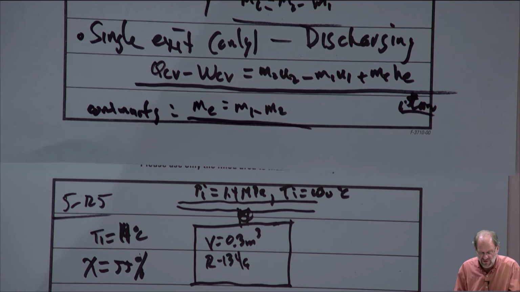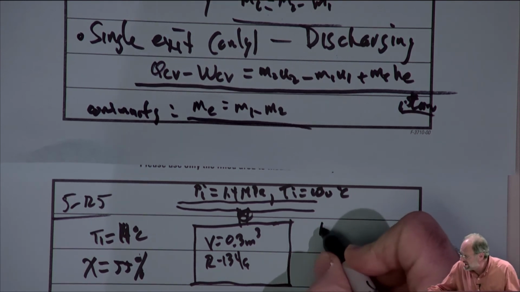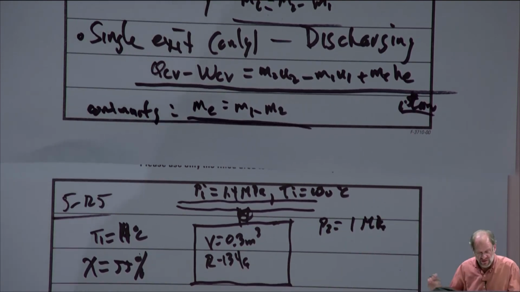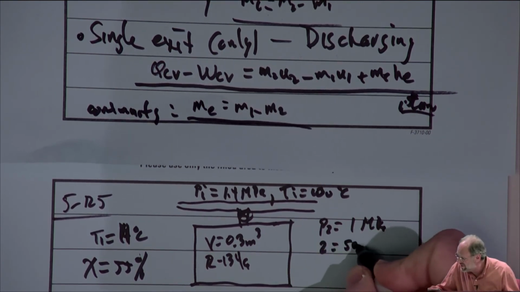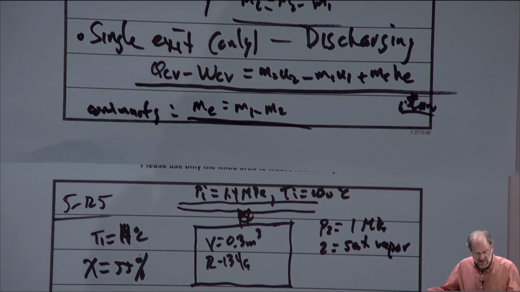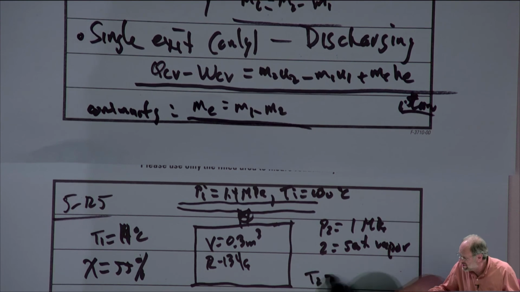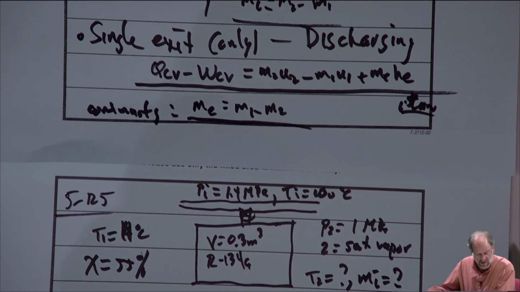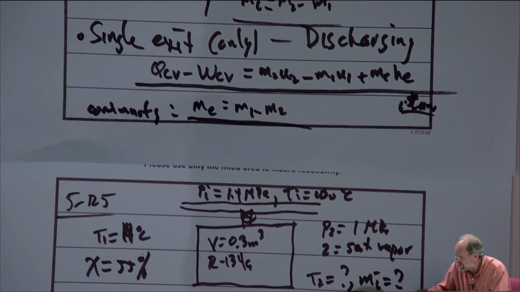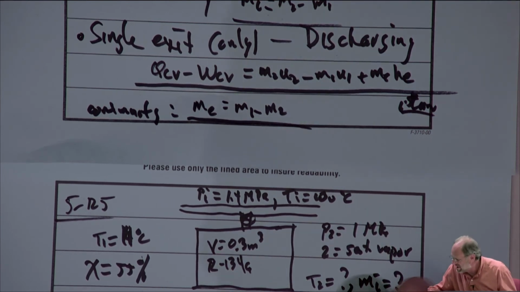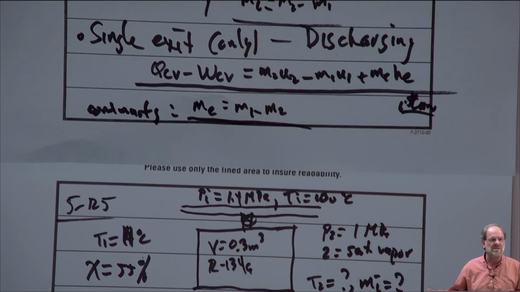It says the valve is open, the refrigerant is entering the tank, and when we finally get to a final pressure of 1 megapascal, all the refrigerant is in the vapor phase only. So state 2 is saturated vapor. And they would like us to find the final temperature and the mass that's entering, so m_i, and then the heat transfer Q12. Now, I call it Q12. Perhaps I should just be consistent and call it Q_CV. But this is the heat transfer to the control volume during this particular process.